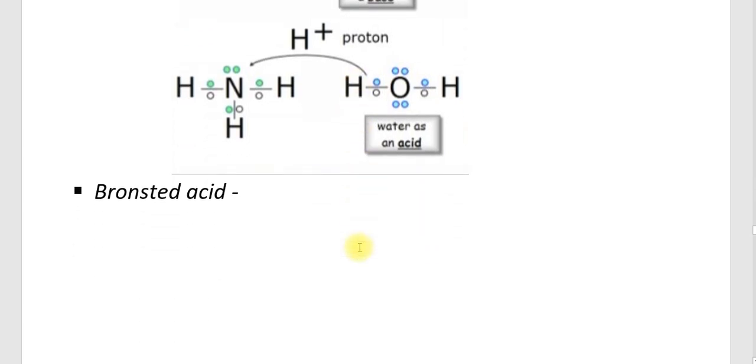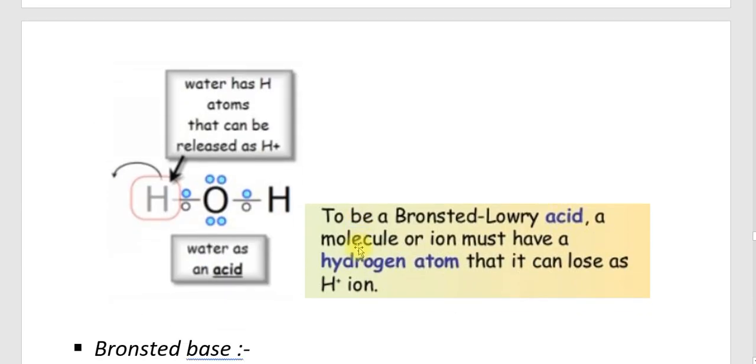So what does a Bronsted acid mean? According to Bronsted acid, a molecule or ion must have a hydrogen atom that it can lose as an H plus ion. Here in this H2O, the H is lost as an H plus ion. Therefore, we can say that water is an acid.